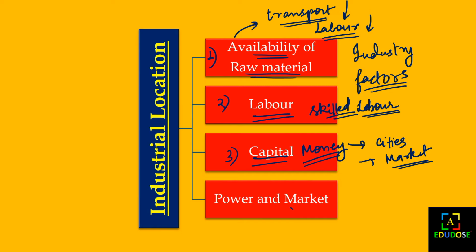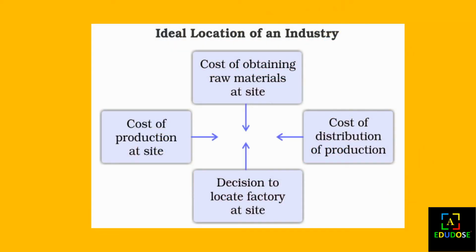And the market also plays an important role, because if the market is not that far from the industry, then the materials that we produce can easily be transported to the market and no extra expenses will be done. So let's see the two flowcharts given in the NCERT to have better clarity of these topics. So let's look at the ideal location of the industry.